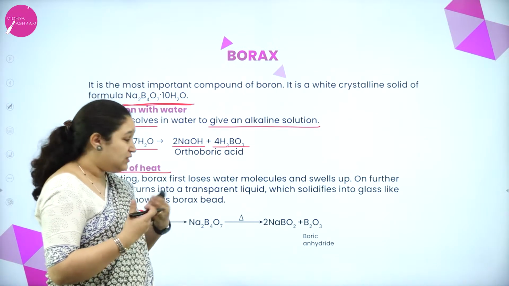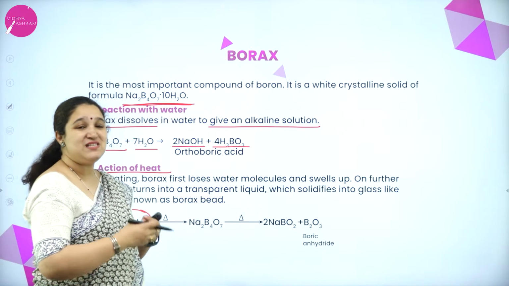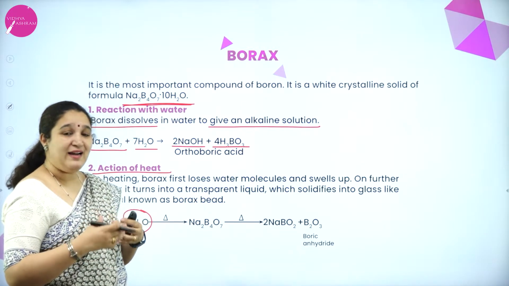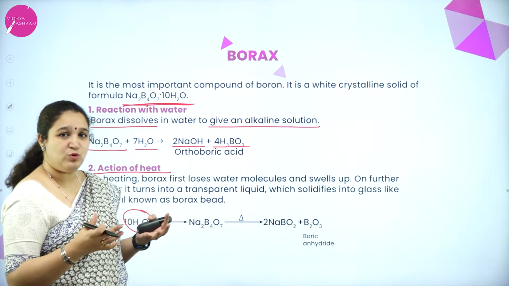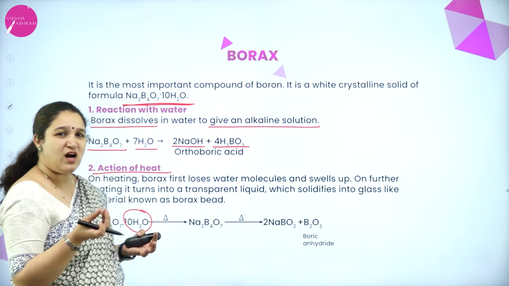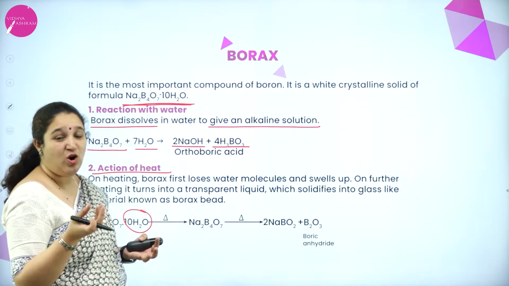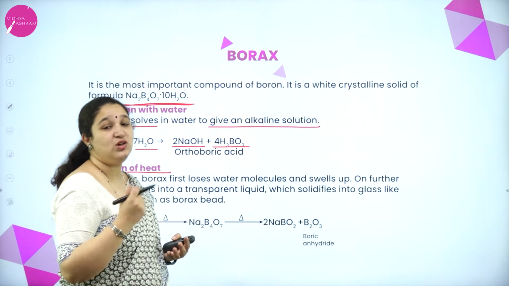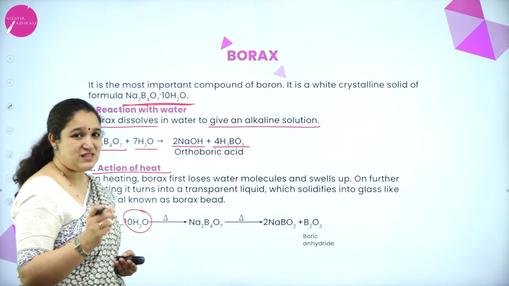Further, when you heat it, it will start liquefying, and when that liquid is allowed to cool, it will start solidifying again, and it forms a transparent bead-like or glassy transparent structure, which we call borax bead.